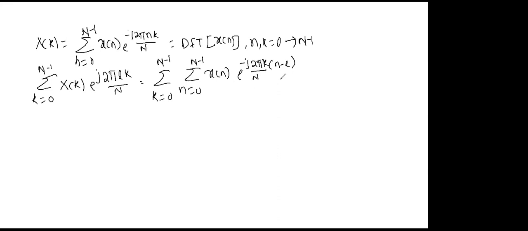Now rearranging the sums, this is the summation of n from 0 to N minus 1 of x of n, and the summation of k from 0 to N minus 1 of e to the power minus j 2 pi k by capital N multiplied by (n minus l).